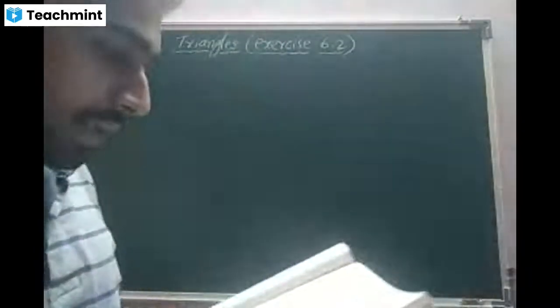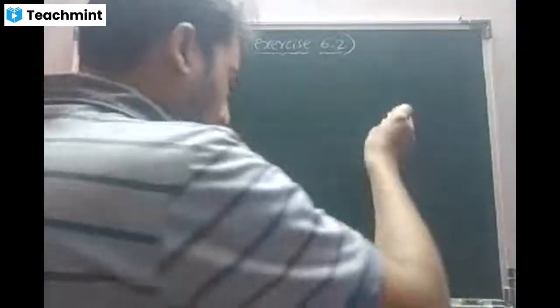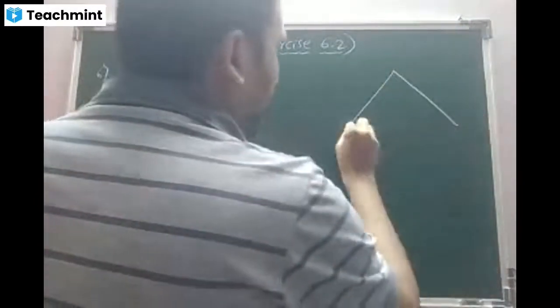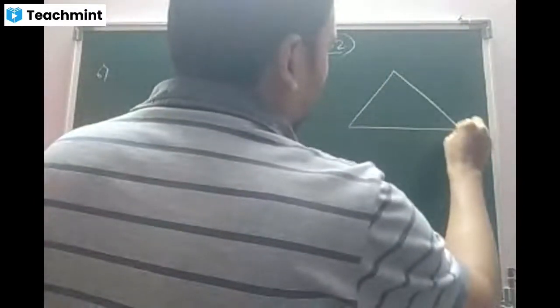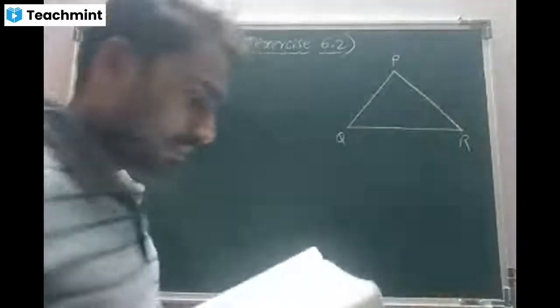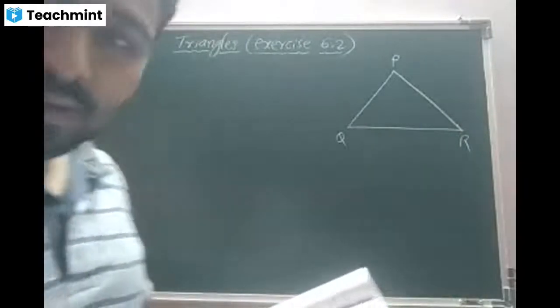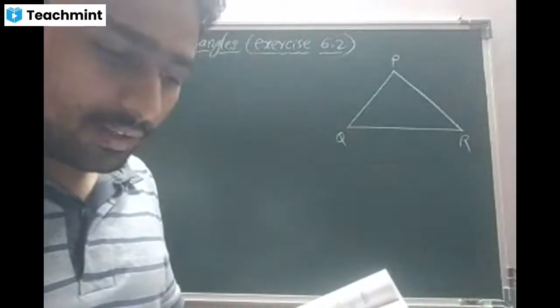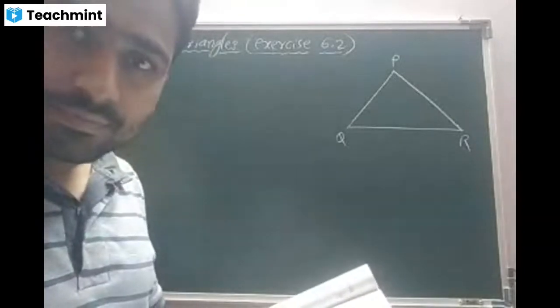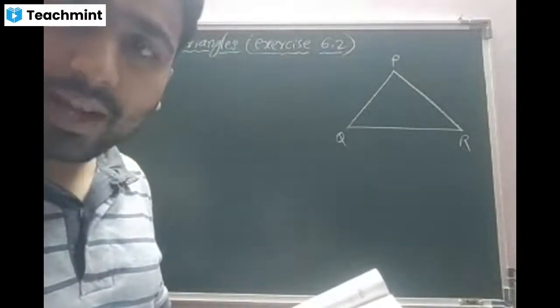Let me draw the diagram directly. There is a bigger triangle PQR, somewhat like this. Beta, if you observe, there is one more small triangle ABC inside it. But directly don't focus on the triangle ABC.